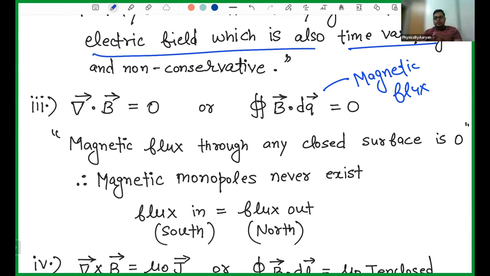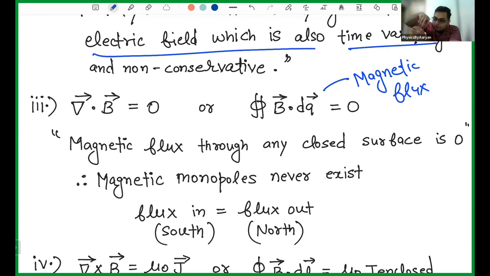Okay, so this law says, let's say I have a closed area. So I have a sphere. There is no net magnetic flux passing through it. If some flux is coming out, the same flux is entering in. Whatever flux is coming out, the same flux is going in. Flux comes out because of north and comes in because of south. So if you have north inside this, the flux will come out. But if you have south inside it, flux will go in.